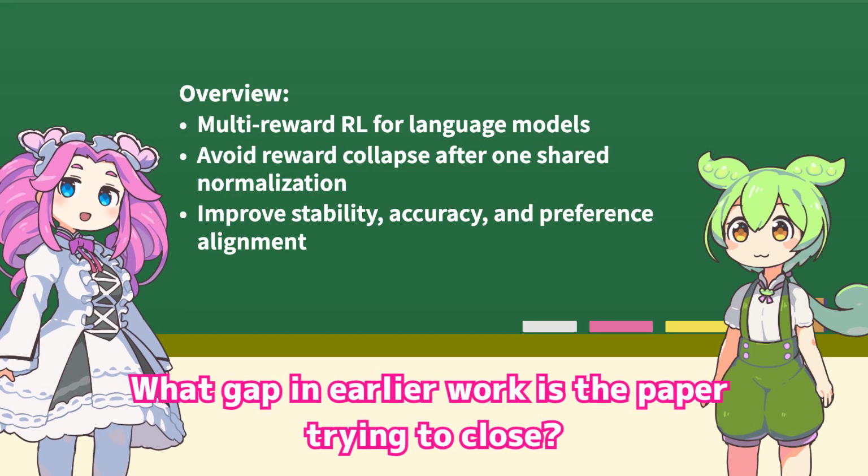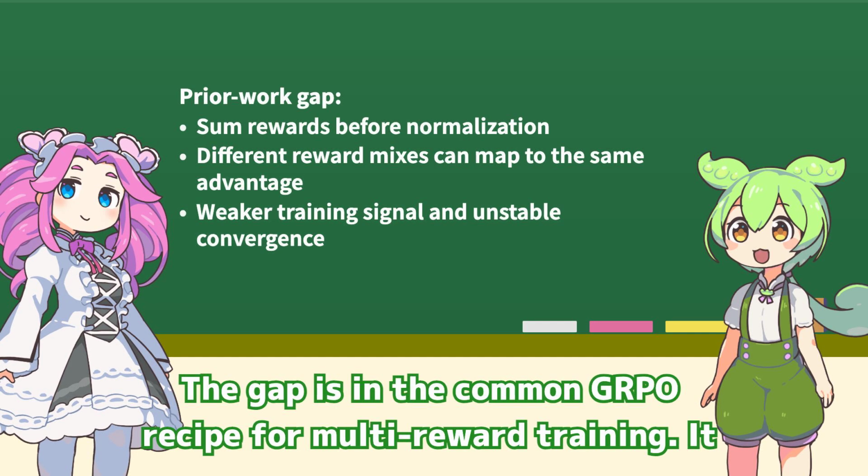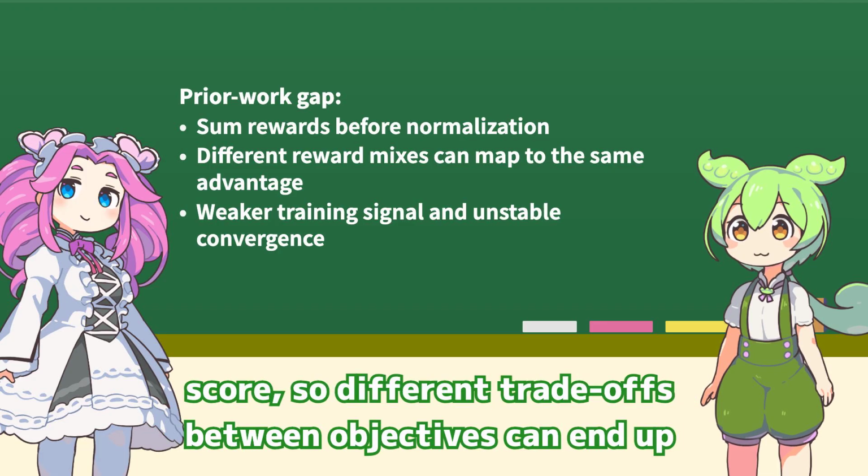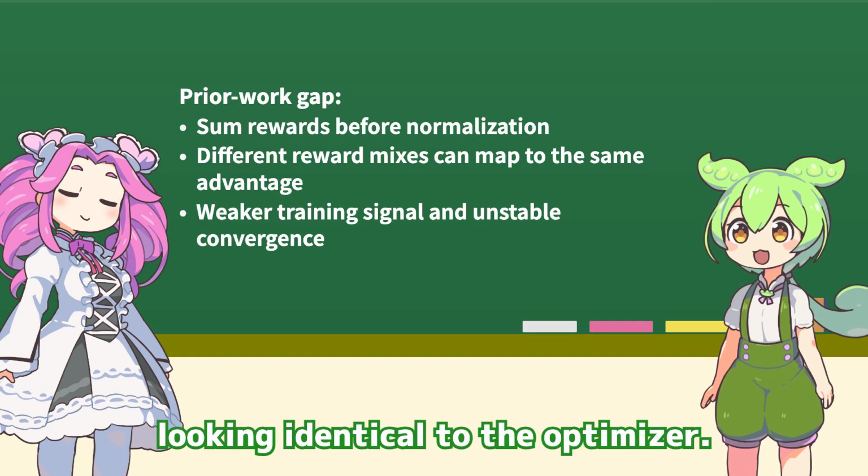What gap in earlier work is the paper trying to close? The gap is in the common GRPO recipe for multi-reward training. It adds all reward components first and then normalizes the combined score, so different trade-offs between objectives can end up looking identical to the optimizer.